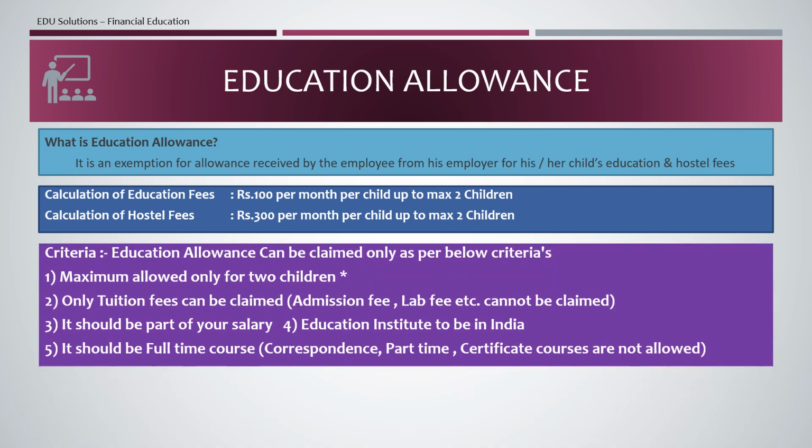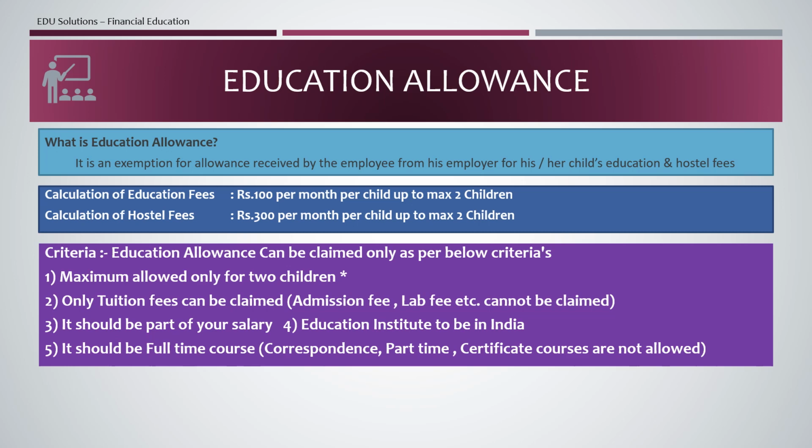And what are the criteria? The criteria for education allowance is that it is allowed only for a maximum of 2 children. So if you have 3 children, you will get the benefit for the first 2 children only. The third child you will not get the benefit. But there is a small exemption here: if your second birth is twins, then you will get the benefit for all 3 children.